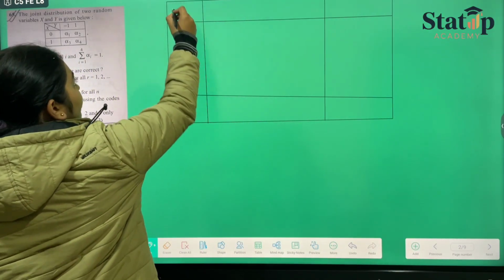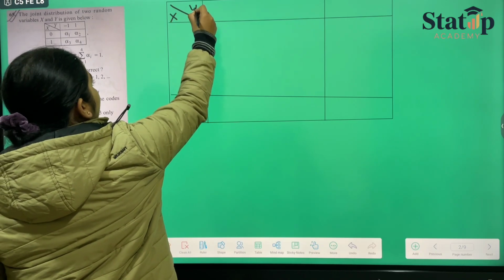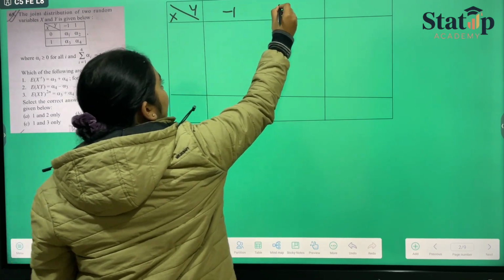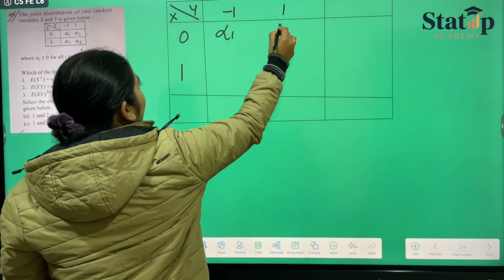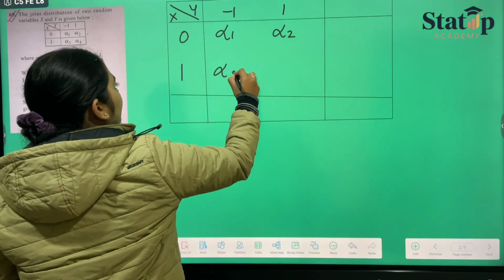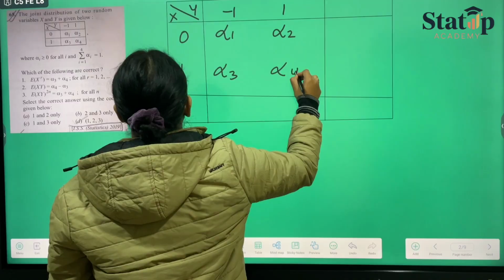So in the table, they have provided us two values of x and y, where y has values minus 1 and 1 and x has values 0 and 1. And they have given us the probabilities inside.